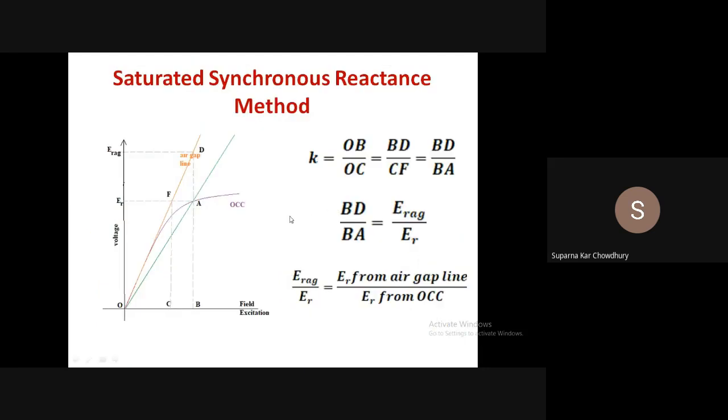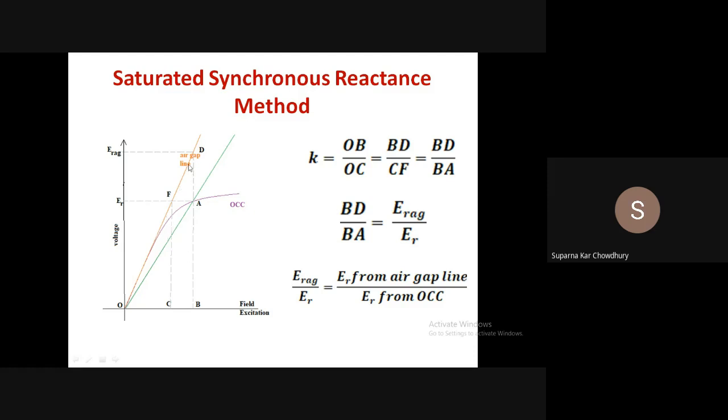So to take care of the saturation, some saturation factor is introduced. What is the saturation factor? For any air gap voltage, say ER, if there were no saturation, then the field current required would be up to OC on the air gap line. But as there is saturation, the field current actually required is OB. So the ratio OB by OC is called the saturation factor.